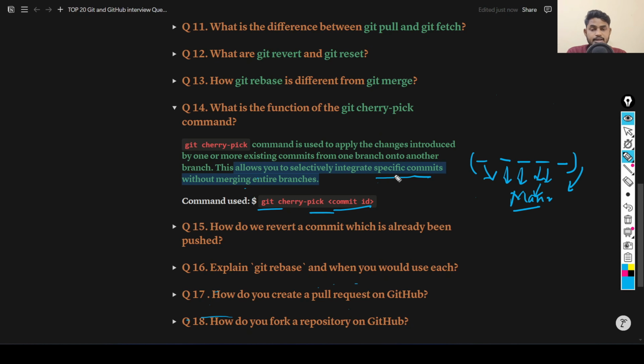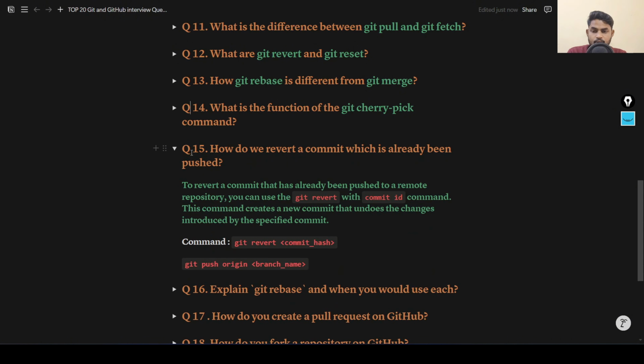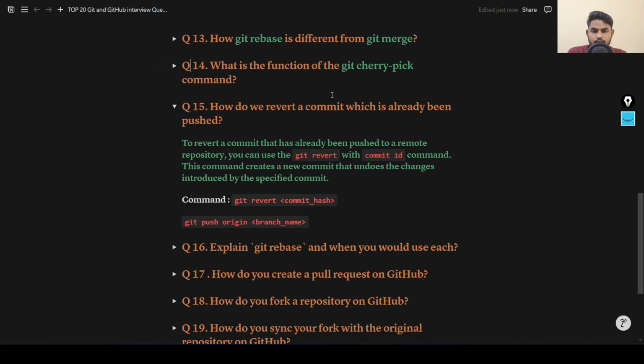Okay, so that's how git cherry pick works. Let's move to the next question. Next question we have, how do we revert a commit which has already been pushed? This is also a very important question, guys.